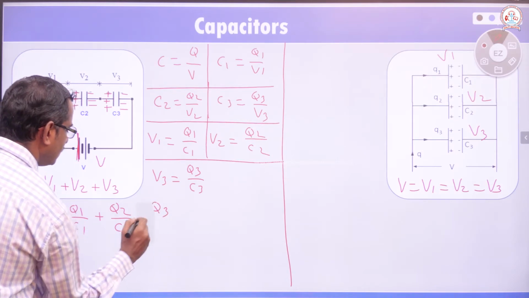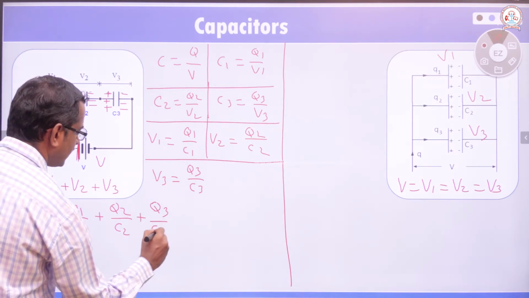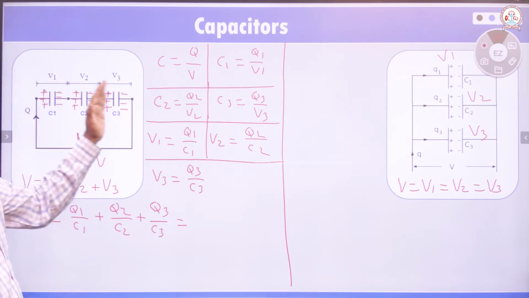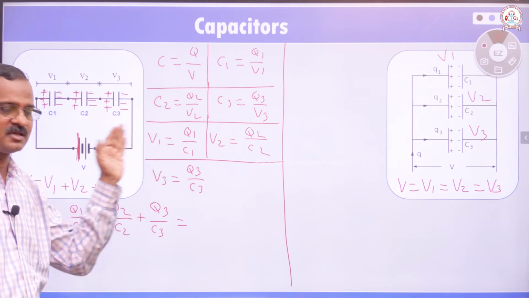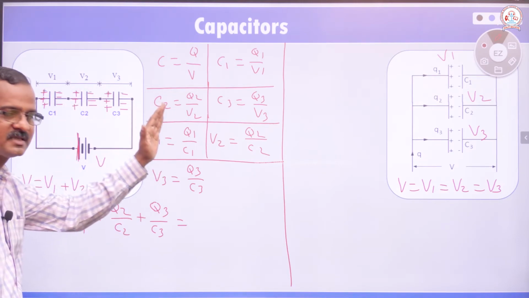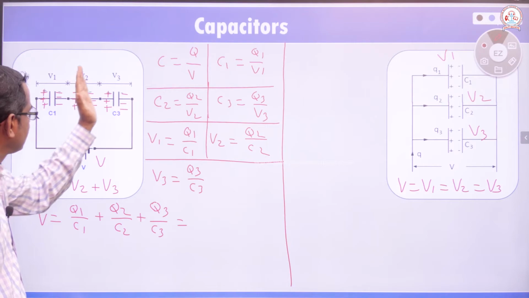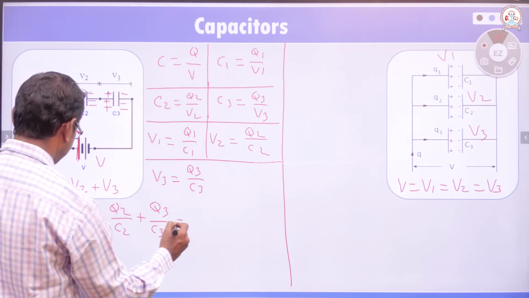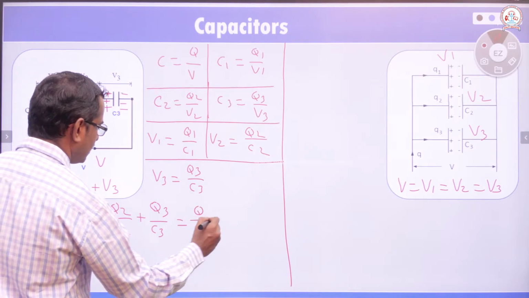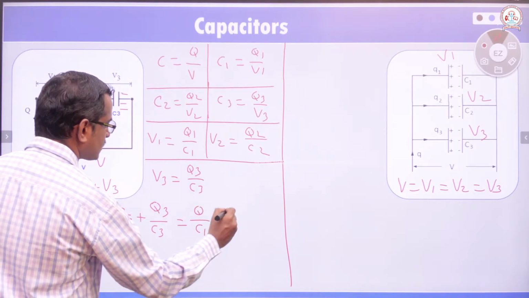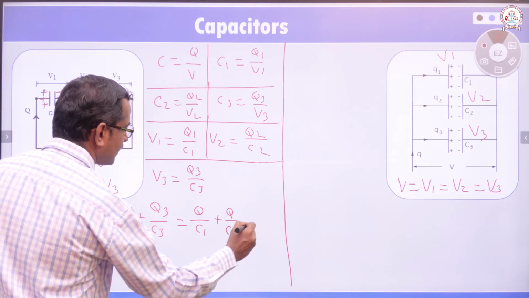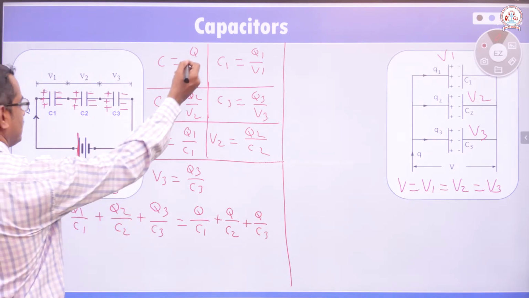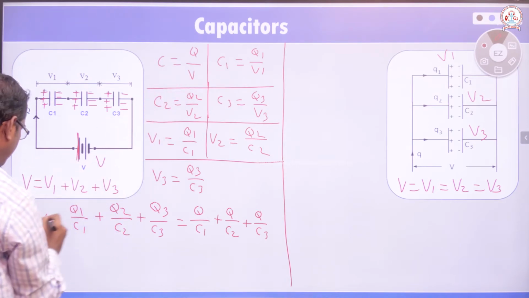Charges will be the same, because the capacitors are connected in series and only induce the charges. Then this will be equal to Q divided by C1 plus Q divided by C2 plus Q divided by C3. With the same equation we can write V is equal to Q by C.